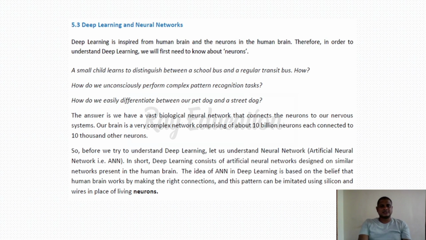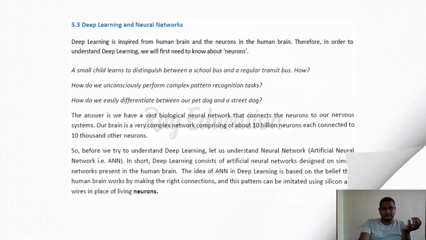Therefore, in order to understand deep learning, we first need to know about neurons. Yes, I said that about our neuron system. Let us directly move to the artificial neural network. Before you try to understand deep learning, you want to understand what is meant by neurons. We have our own neural networks. So we are taking that concept and putting artificial neurons into the machine. It is known as an artificial neural network.